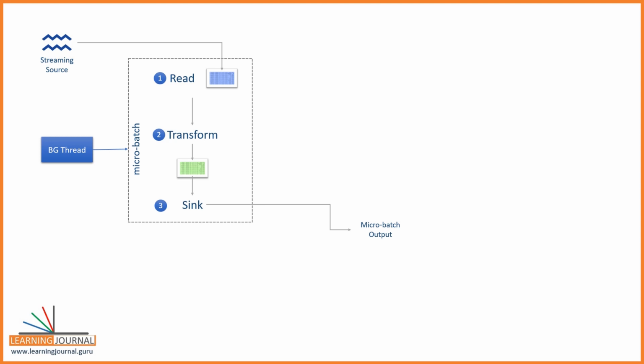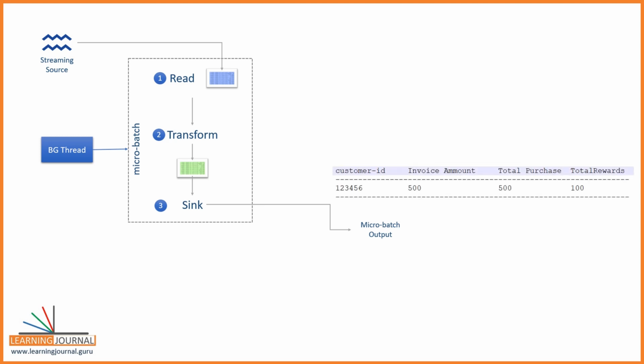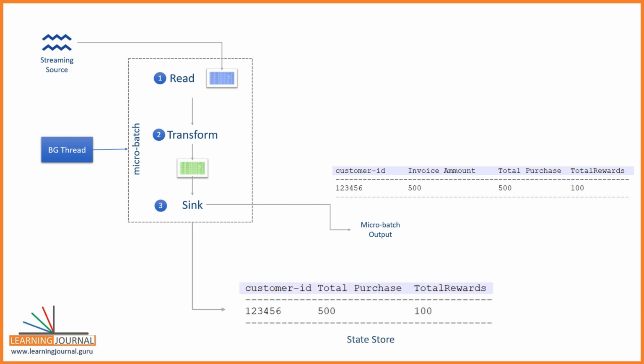Let's say we have a new customer today. He shopped at one of our stores and you got an invoice. The first micro batch starts and computes his rewards. It looks like this. Now you created a notification record and sent it to the customer. Your first micro batch completes here. However, the micro batch will also push this record to a state store for future reference.